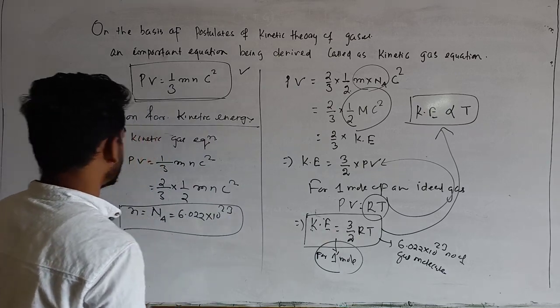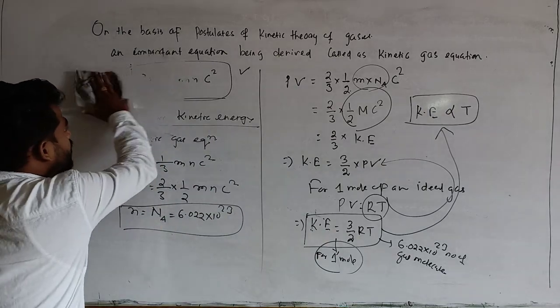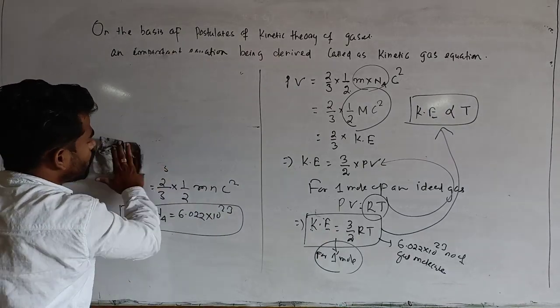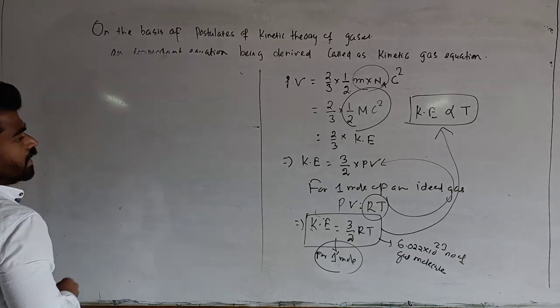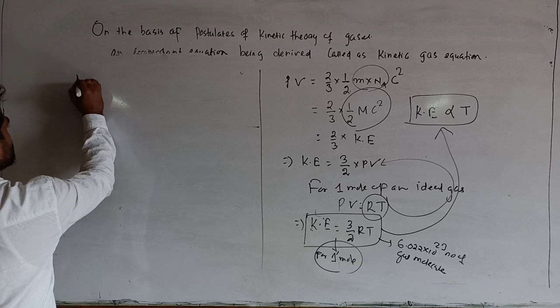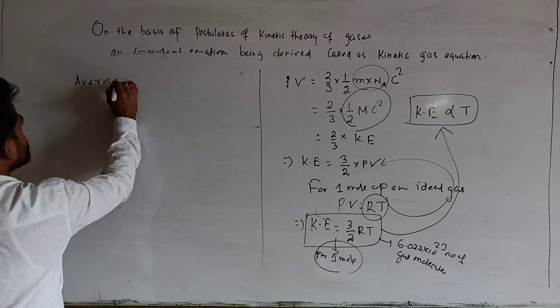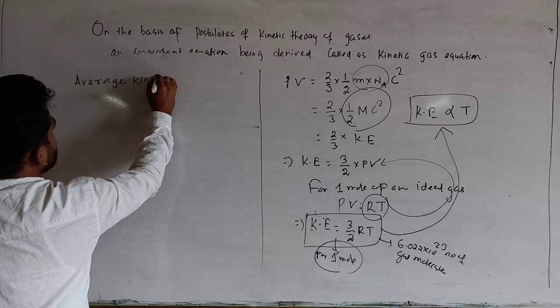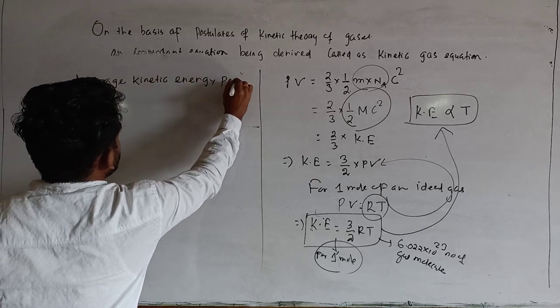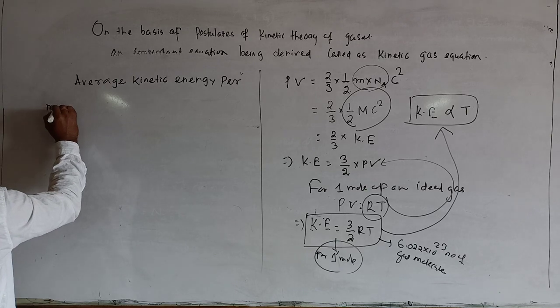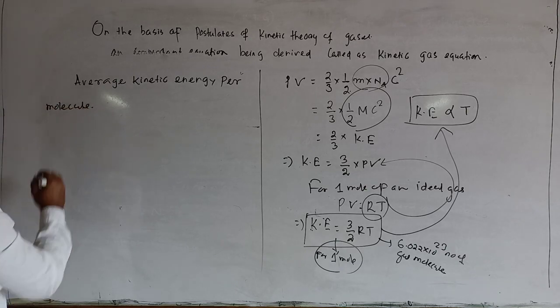So if I need to calculate the average kinetic energy per molecule, very easy.